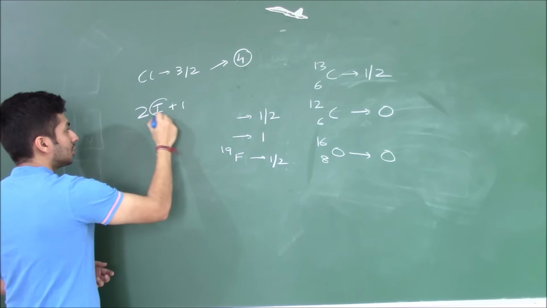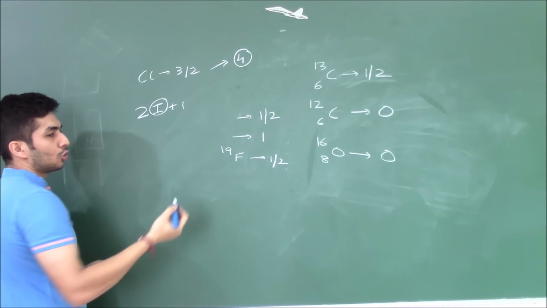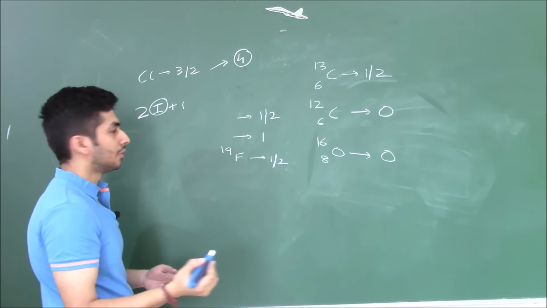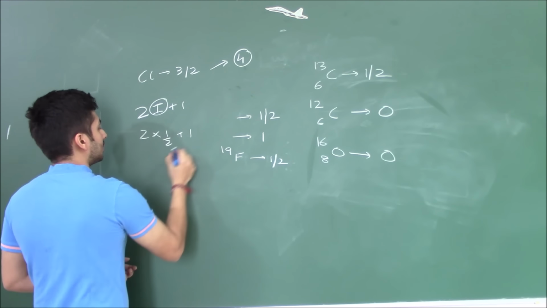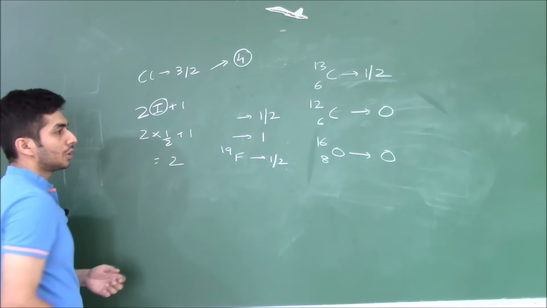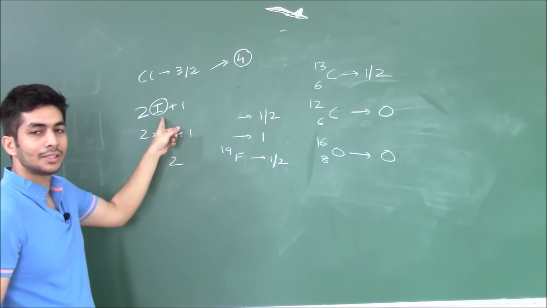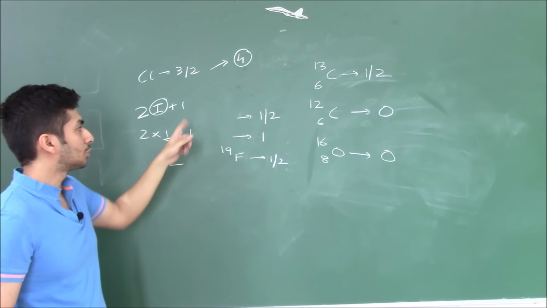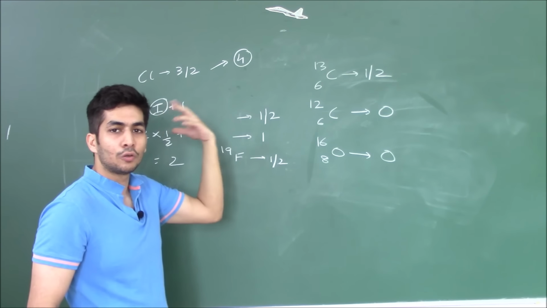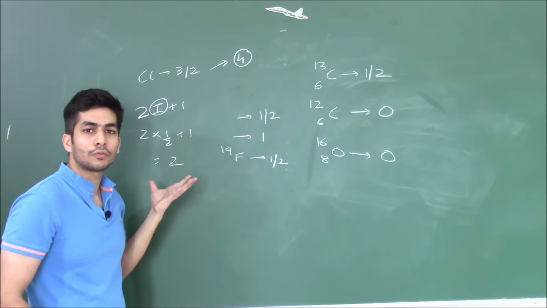Okay, where I is the spin. For example, I told you for hydrogen we have spin half, right? So 2 into half plus 1 gives us 2 energy levels. That's why we have 2 energy levels. If I talk about chlorine, if I replace this I by 3/2, so 2 into 3/2 becomes 3, plus 1. So that's why it gets split into 4 energy levels. This formula comes because of quantum mechanics.